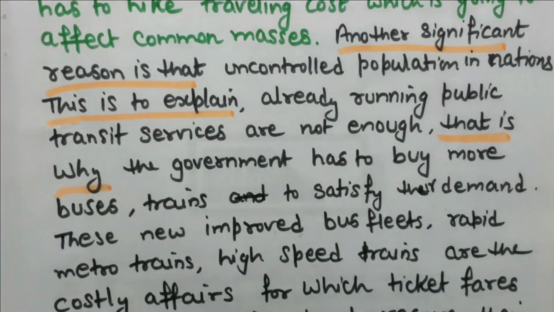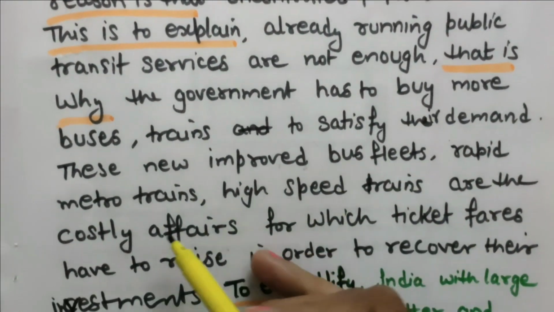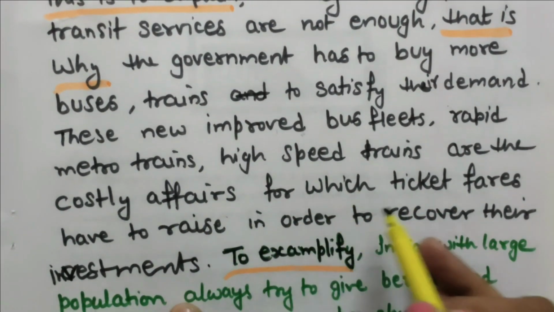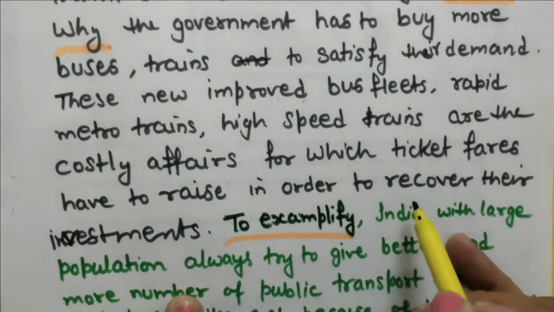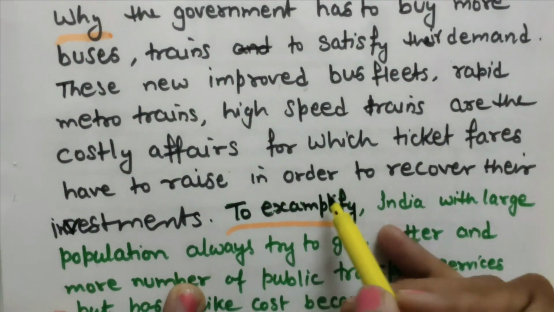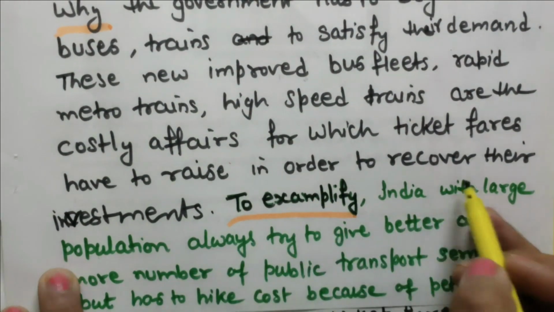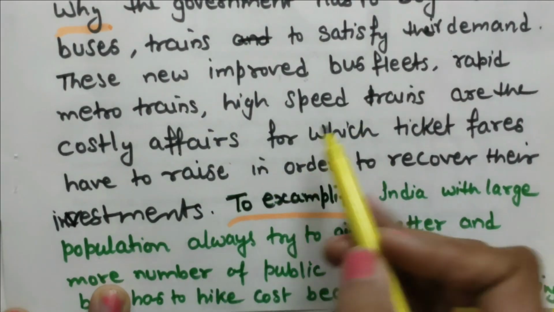Public. Now these new improved bus fleets, rapid metro trains, high speed trains are costly affairs, for which ticket fares have to be raised in order to recover their investment, like these trains and buses.